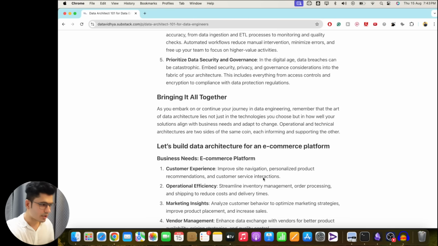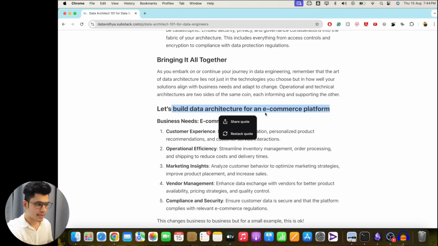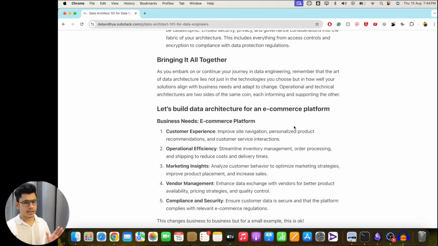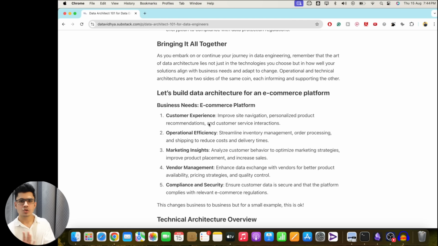Now let's try to bring all of these different things together to understand how this happens in the real world. Let's take the example of the data architecture for an e-commerce platform. Pretty easy to understand. First thing we understood is that we need to understand what the business needs. In this case, let's define the business goals. First we define the operational architecture, like what are the goals of the business.